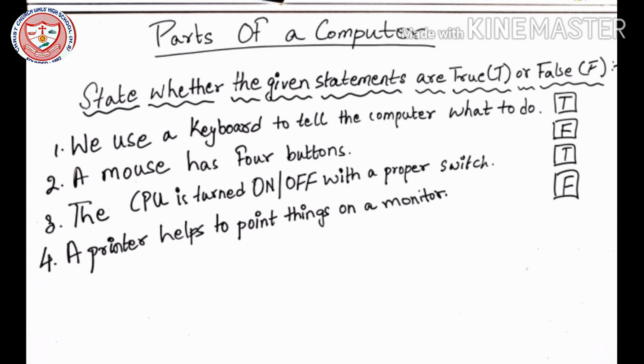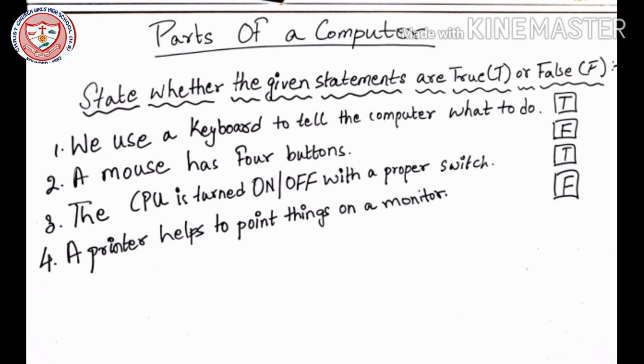We use a keyboard to tell the computer what to do. Is it true or false? Yes, we are using a keyboard to tell the computer what to do. So you are going to write T. Now see number 2. A mouse has 4 buttons. Tell me, is it true or false? No, a mouse has only 2 buttons and 1 wheel. So it will be false, F.